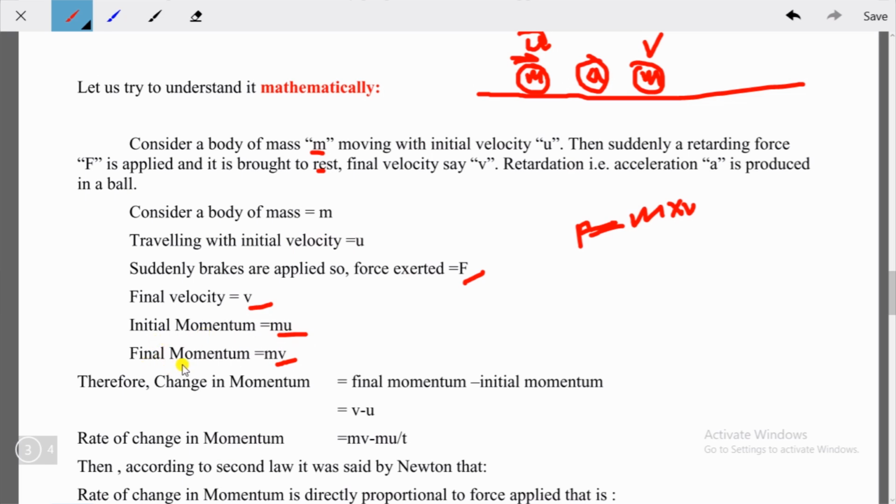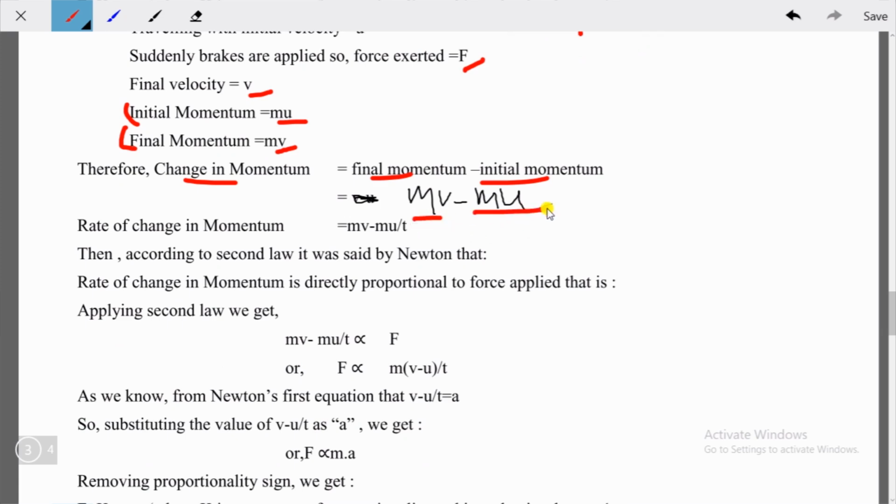So what is the change in momentum? We have to subtract the initial momentum from the final momentum. So change in momentum is final momentum minus initial momentum, so mv minus mu. Okay, so what is the rate of change in momentum? How do we find the rate of change? We just divide by t. So (mv minus mu) divided by t, this is the rate of change of momentum.